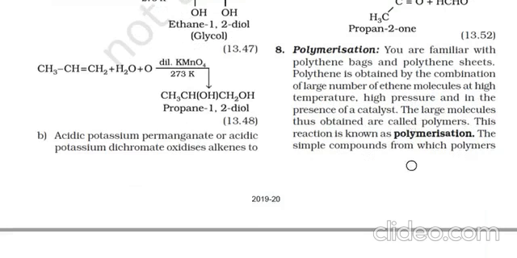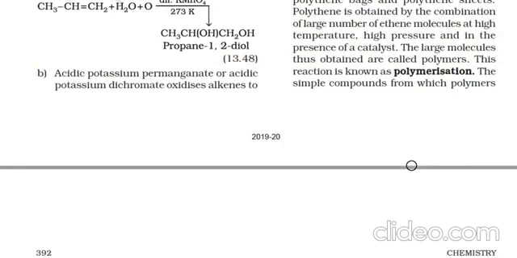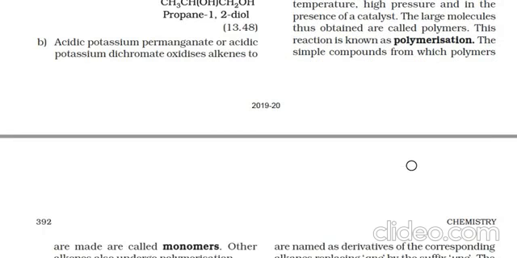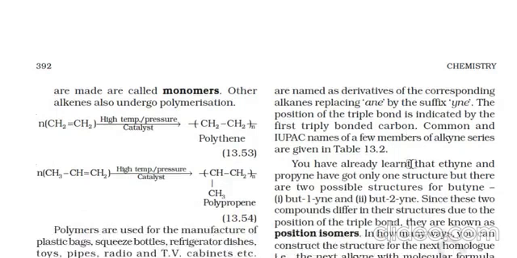Polymerization. So we know about polythene. Polythene is one of the polymers of ethene only. Polymerization in the presence of a catalyst at very high pressure and very high temperature is done, and this process is known as polymerization, where monomers of ethene are combined with each other to form the polymers.